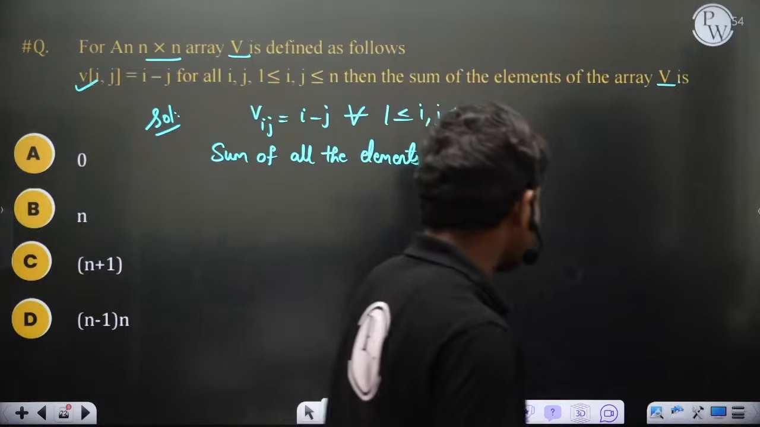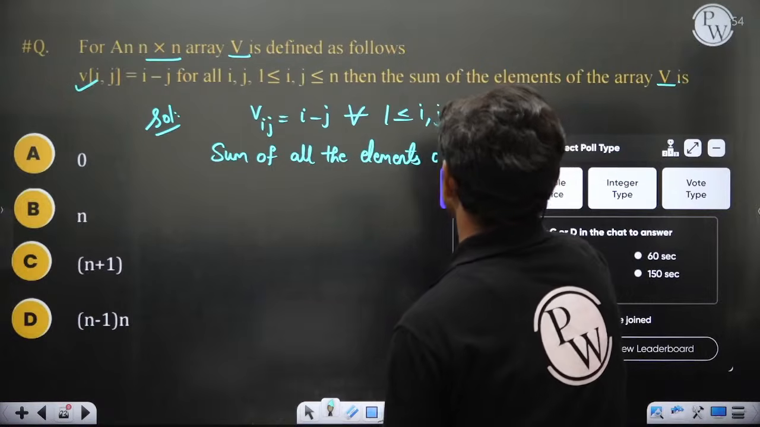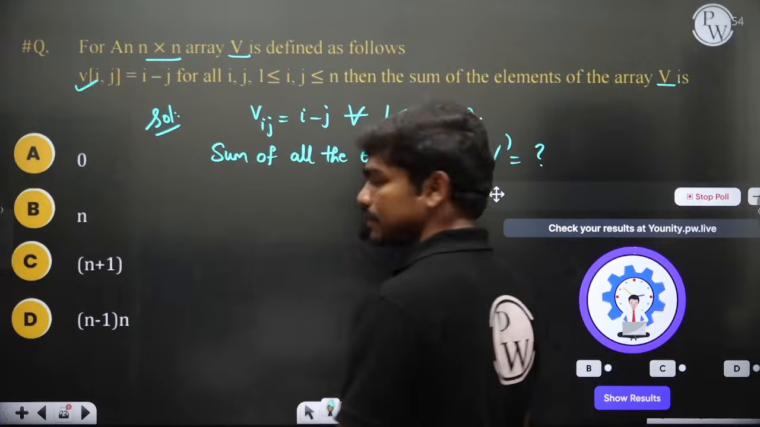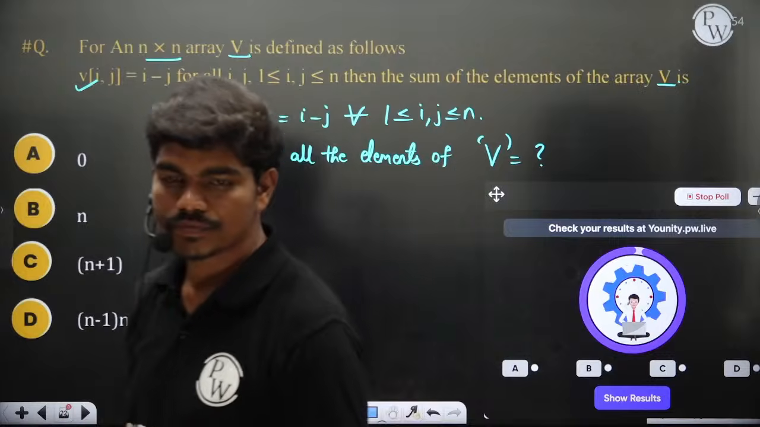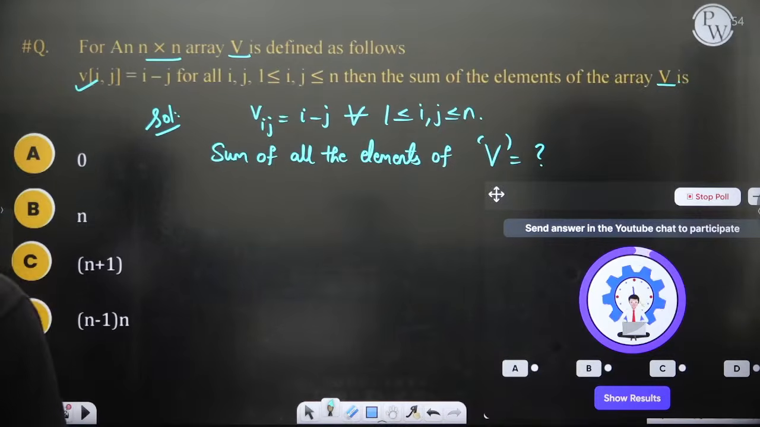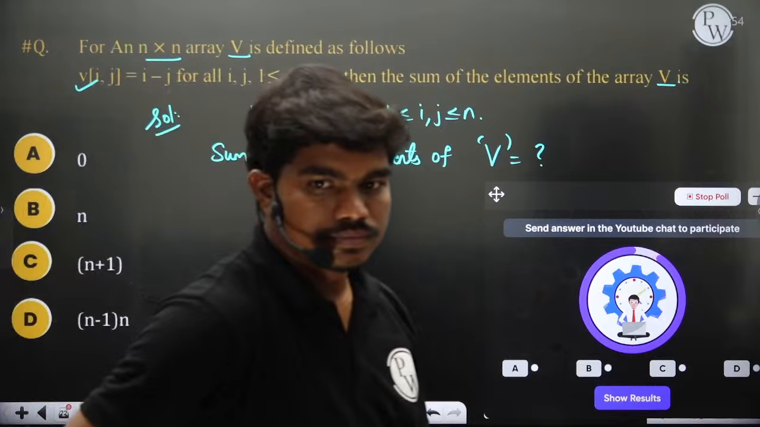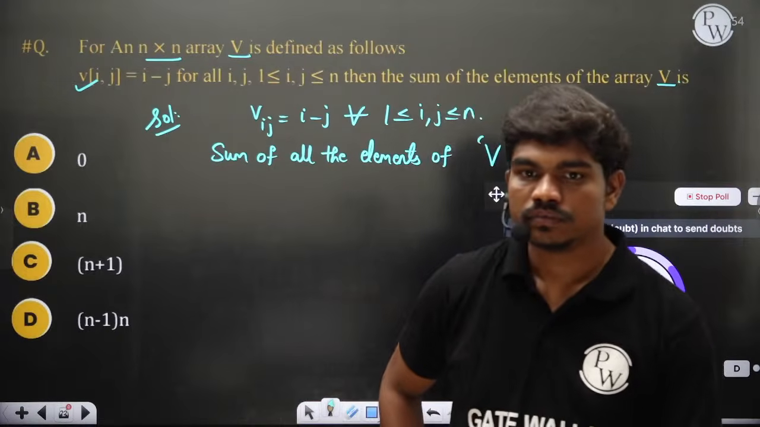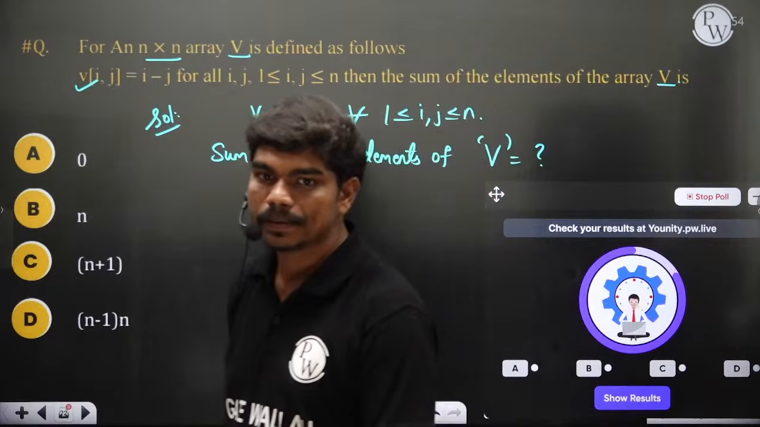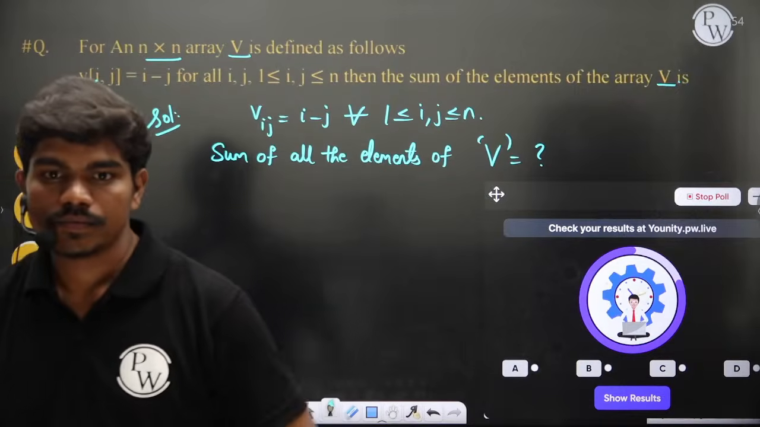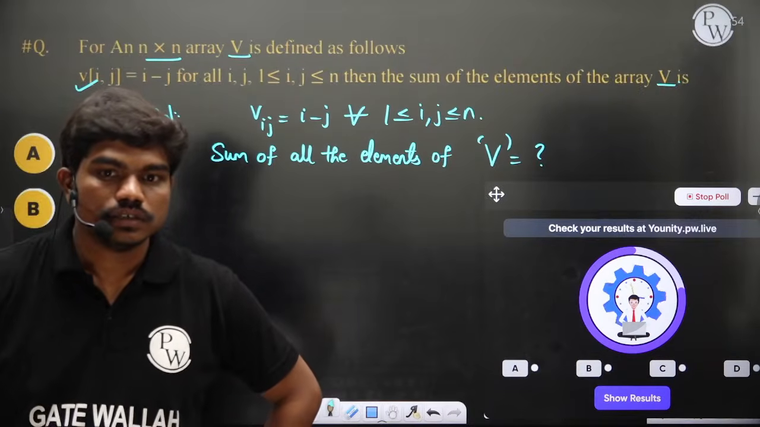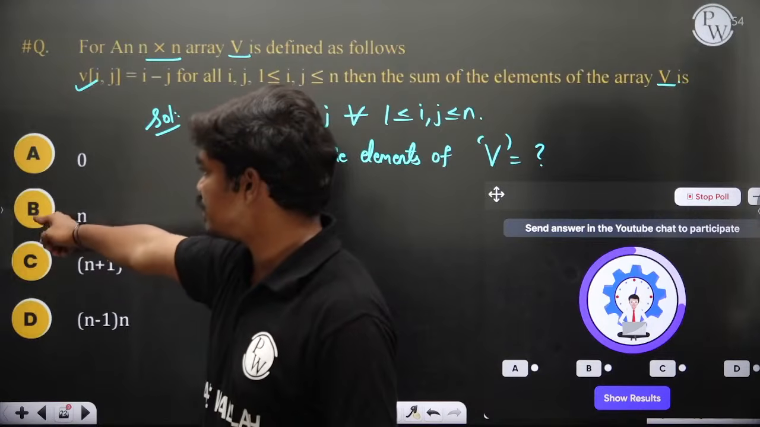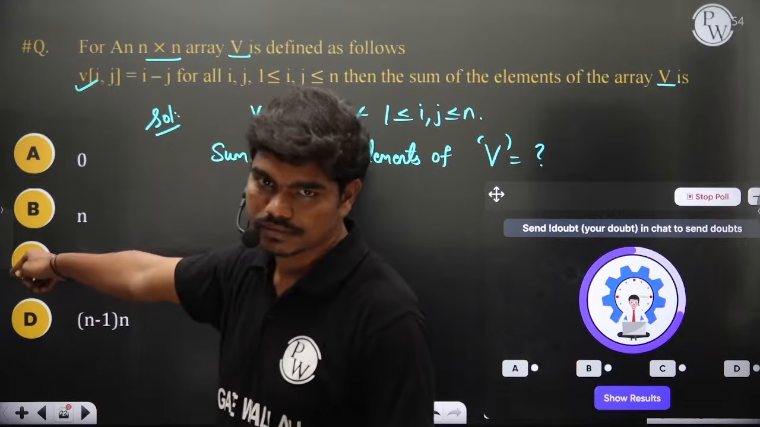I'm again connecting a poll, so it is a single choice. I'm giving maybe 90 seconds, you take your time. Think. If you want to enter 0, you enter A. If you want to enter n, you enter B. If it is n plus 1, then you enter C.